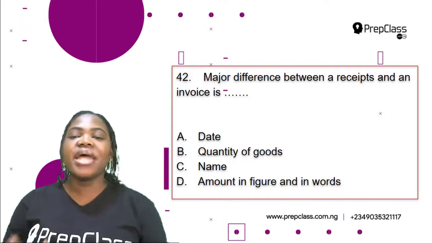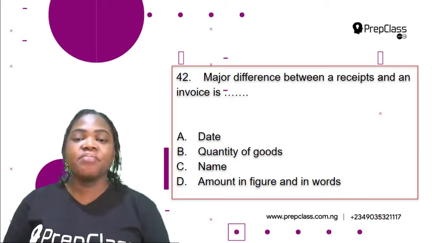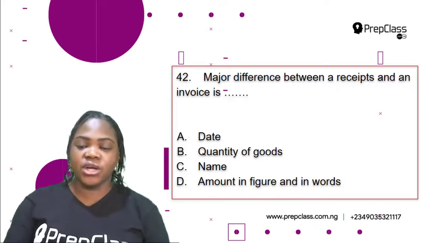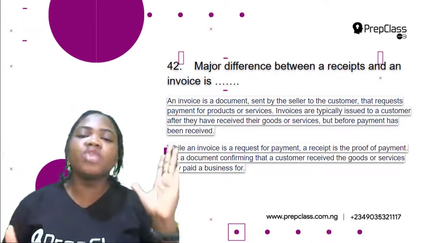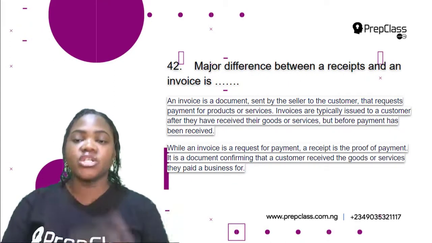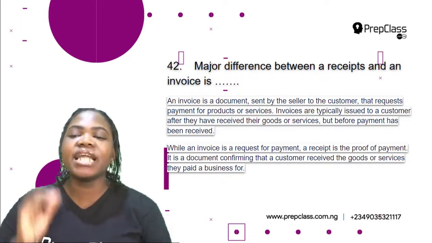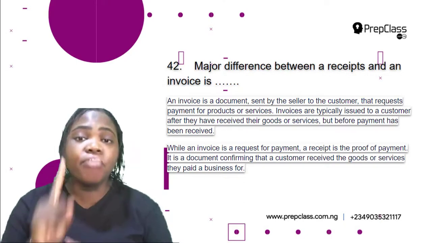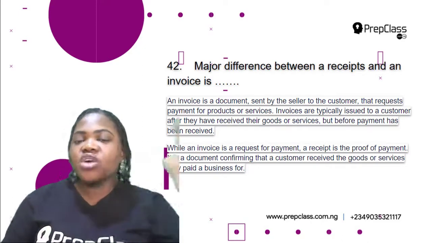Number 42. Major difference between a receipt and an invoice is dash. A, date. B, quantity of goods. C, name. D, amount in figure and in words. So first of all, let's know the meaning of receipt and invoice for us to be able to know the difference between them. So an invoice is a document sent by the seller to the customer that requests payment for products or services. Invoices are typically issued to a customer after they have received their goods or services, but before payment has been received. While an invoice is a request for payment.